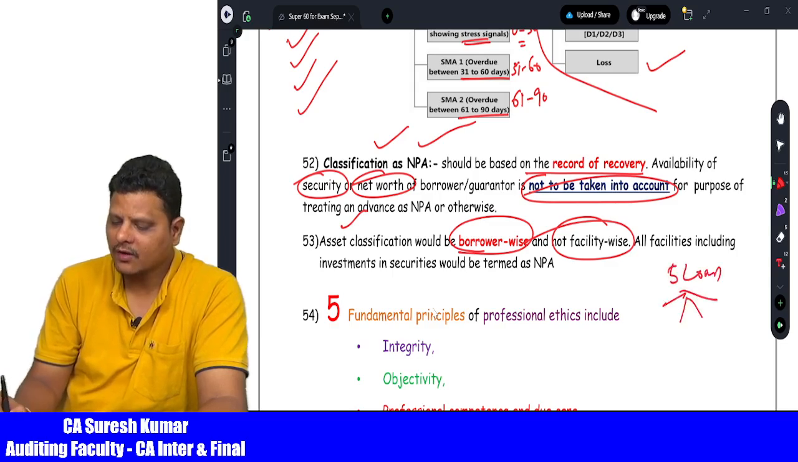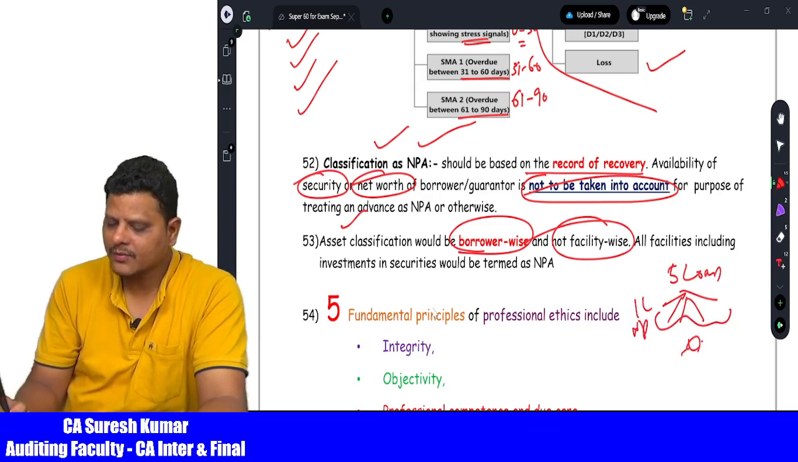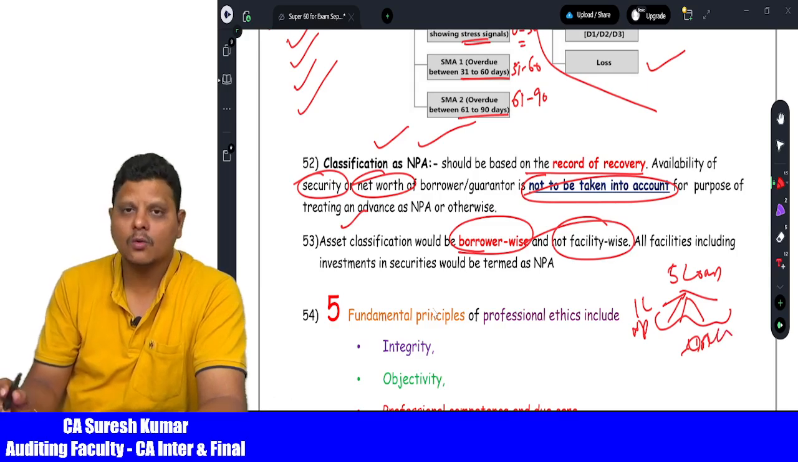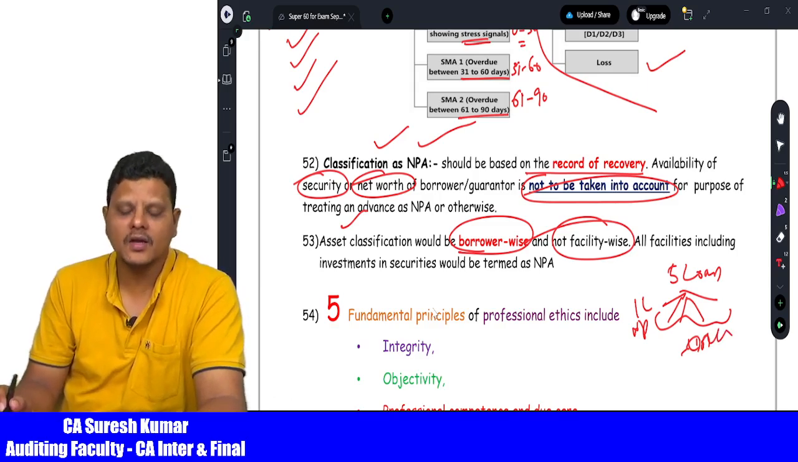So out of the 5 loans, 1 loan becomes NPA. Automatically all loans become NPA, even though these are good loans. They are paying EMI on time.